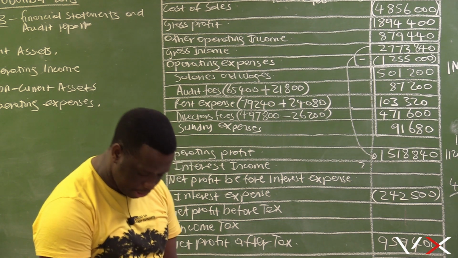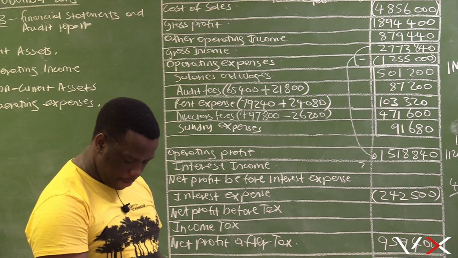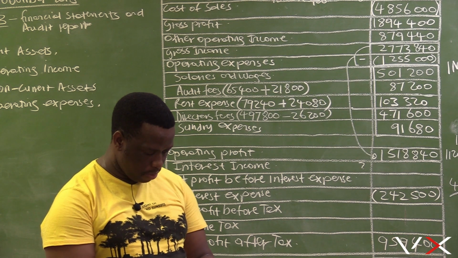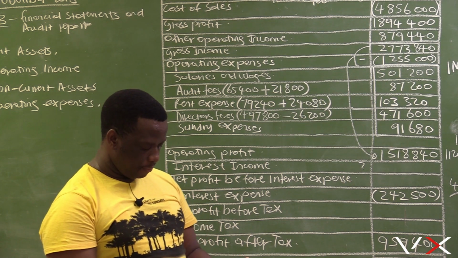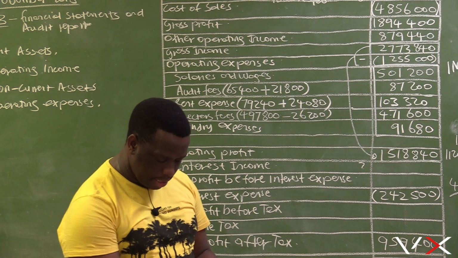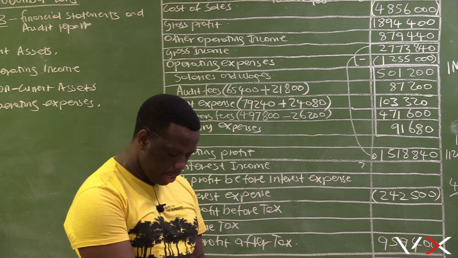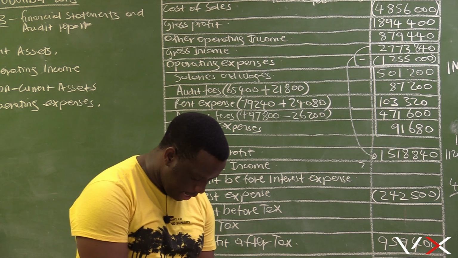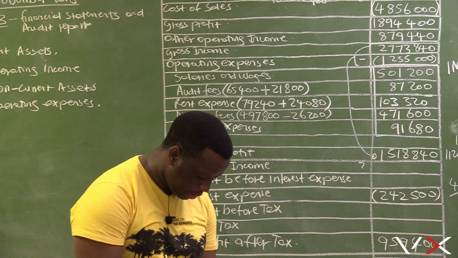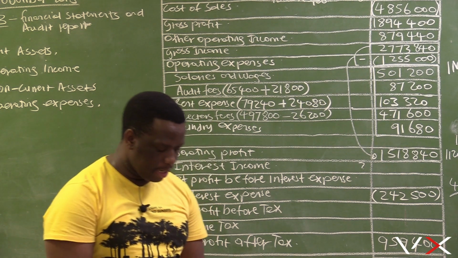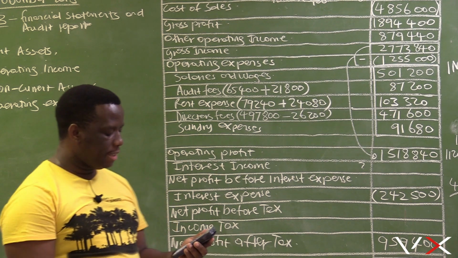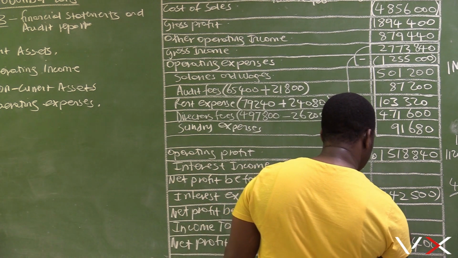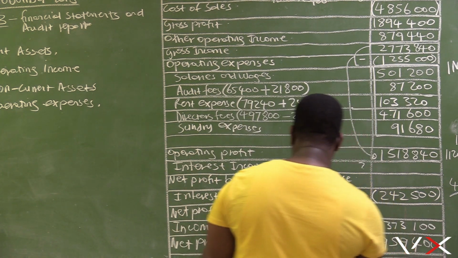That will give us an indication of how much our income tax for the year is. We have already paid 341,800 to SARS, but SARS is sending us a statement which says we are still owing 31,300. So 341,800 plus this 31,300 that we are still owing tells us that the income tax for the whole year is 373,100.